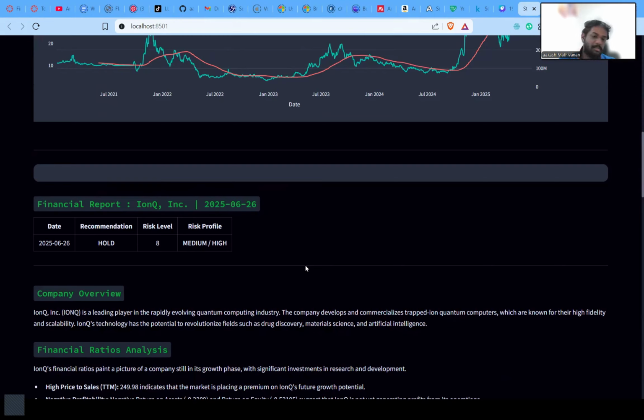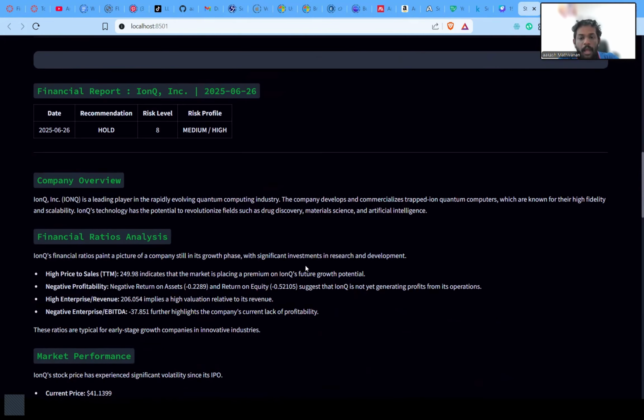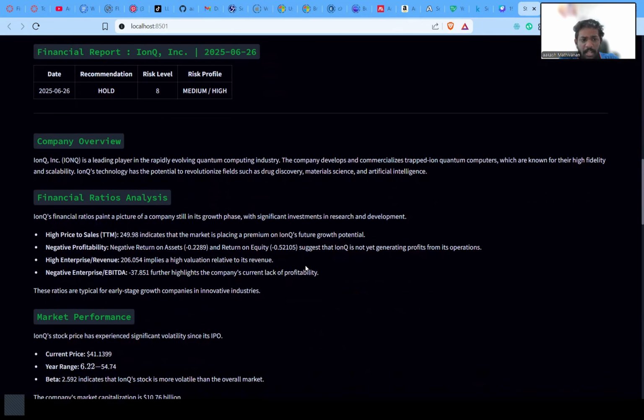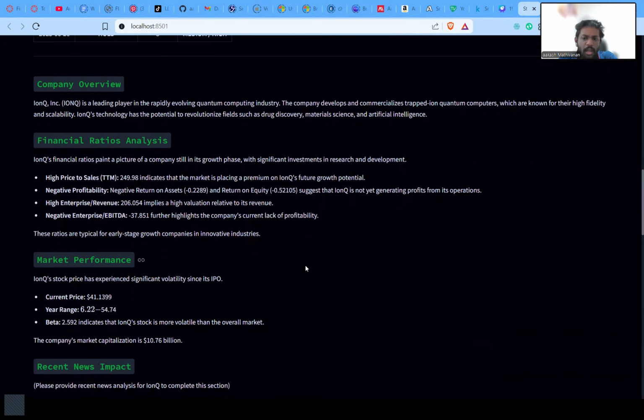Next, we can look at the company overview and financial ratios, which indicate a high price to sales, meaning the market is placing a premium on future growth potential. Return on assets is negative, which indicates the company is not profitable from its assets and investment. Debt to equity indicates a high level of financial risk and leverage.